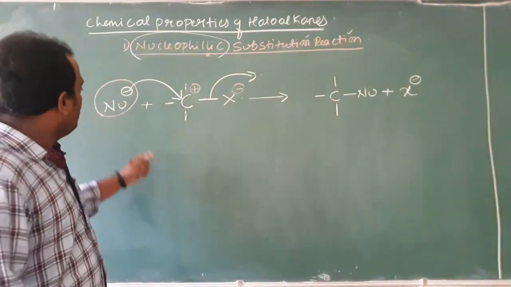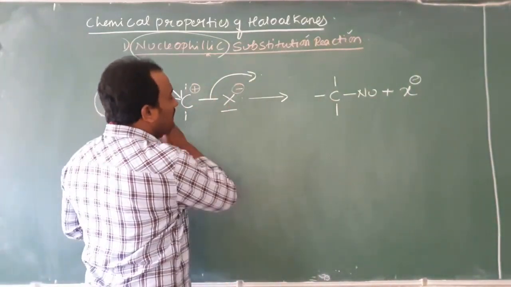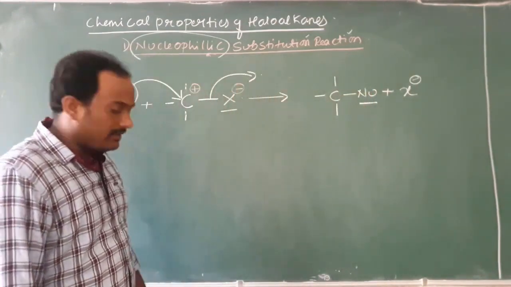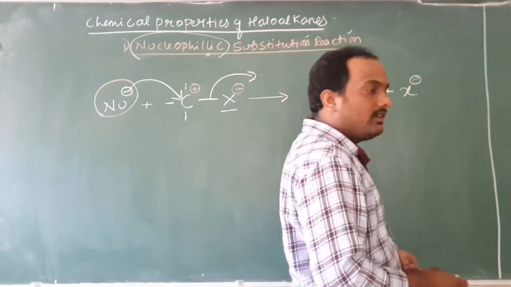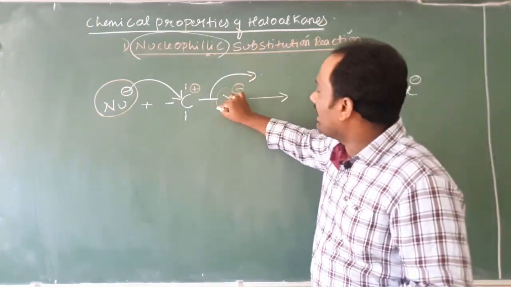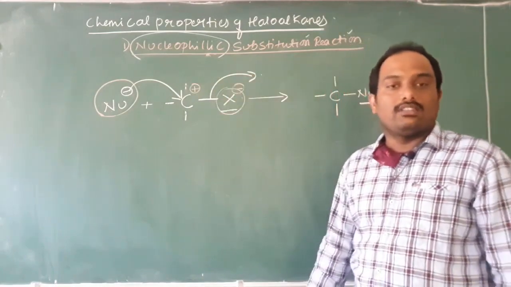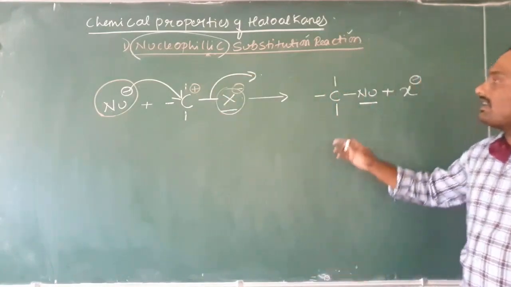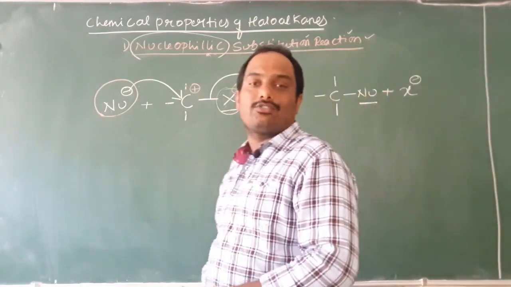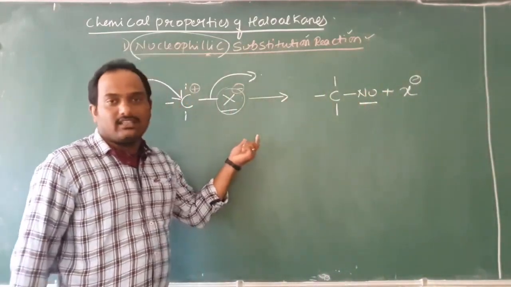Like this, in place of X, on the product side, you check it. What has come? Nucleophile has come. Therefore, can I use the word nucleophile has successfully substituted halogen? Is it not? Therefore, these kinds of reactions are generally called nucleophilic substitution reactions, students. This is what the general idea is all about.